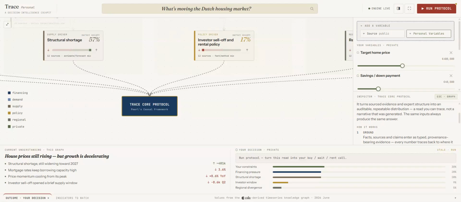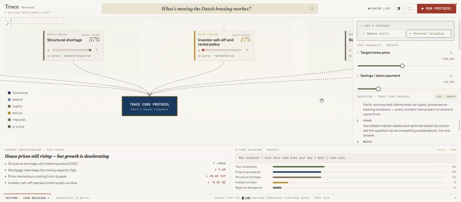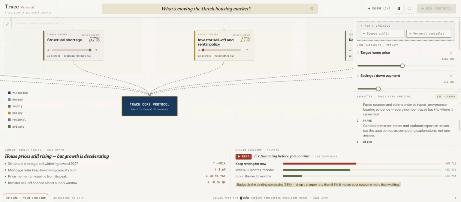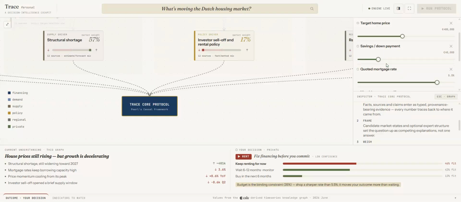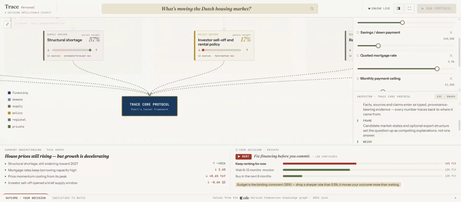So the core protocol is basically an engine, a Python script that runs for deterministic output for the calculation. So now that we have the variables, we run the protocol, and then it's going to give me my decision. Based on the current understanding of the market, like the house price is still rising, the growth is decelerating, with my conditions, the suggestion is that I should still rent, and I can keep renting for now, and that's almost 50% that fits me. And then I can see the distribution of all my choices.